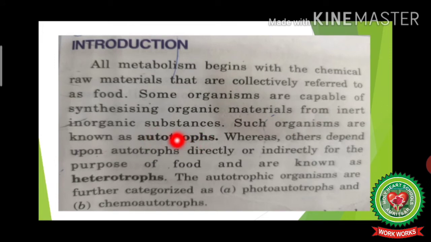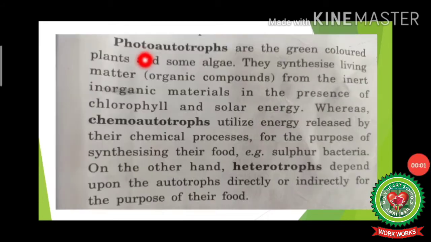We have already discussed that autotrophs are the organisms which are able to convert inorganic substances into organic ones and can prepare their own food by the simple process of photosynthesis. Whereas others depend upon autotrophs directly or indirectly for the purpose of food and are known as heterotrophs. The autotrophic organisms are further categorized as photoautotrophs and chemoautotrophs.